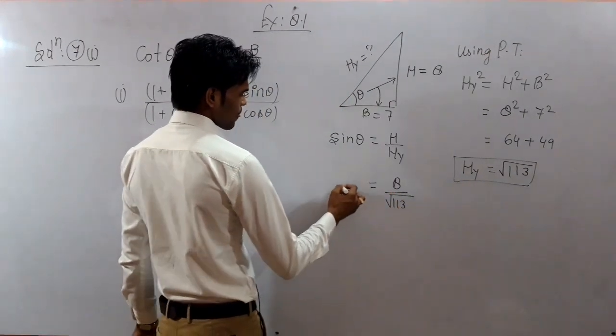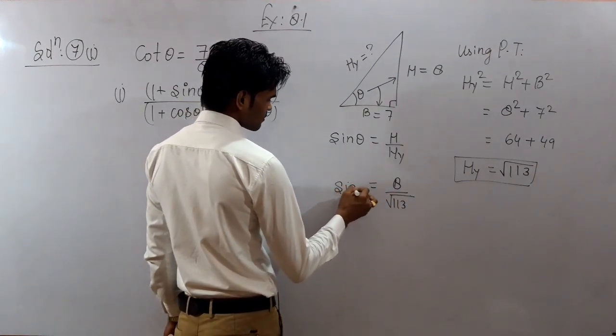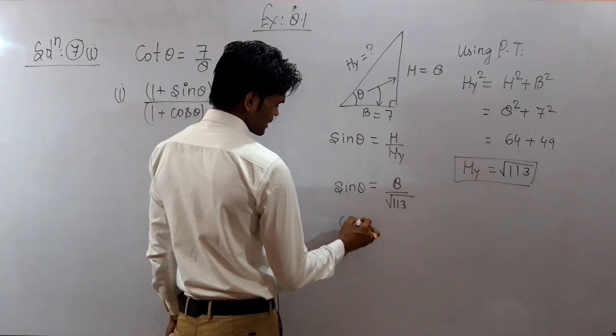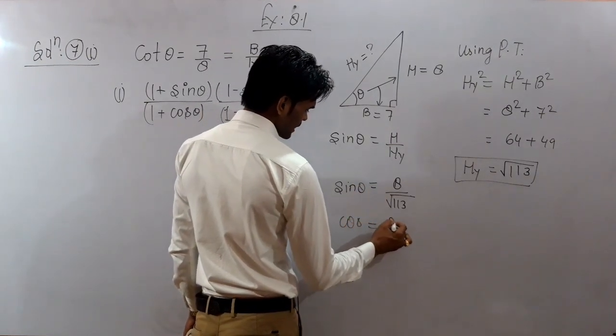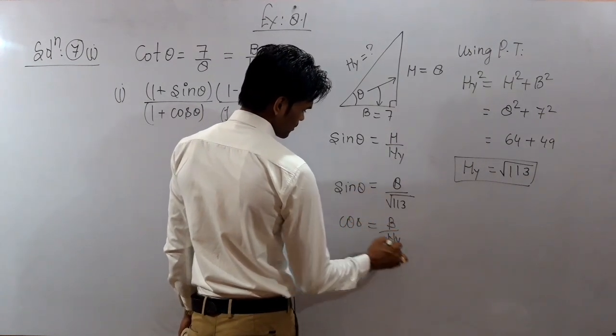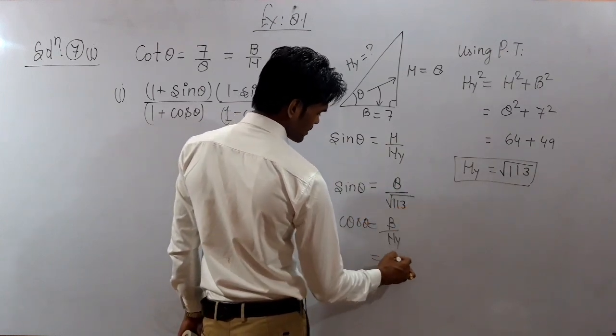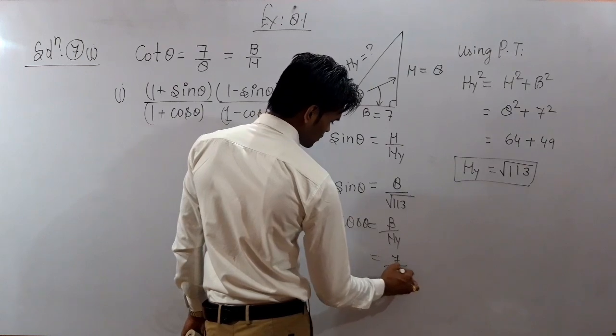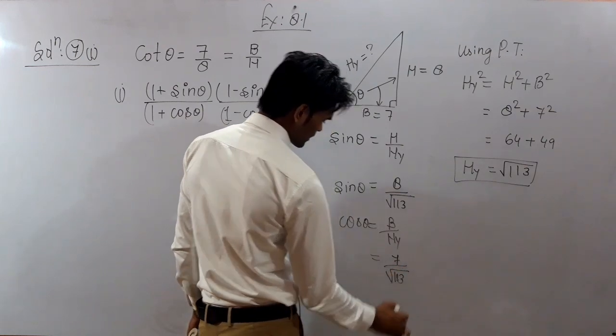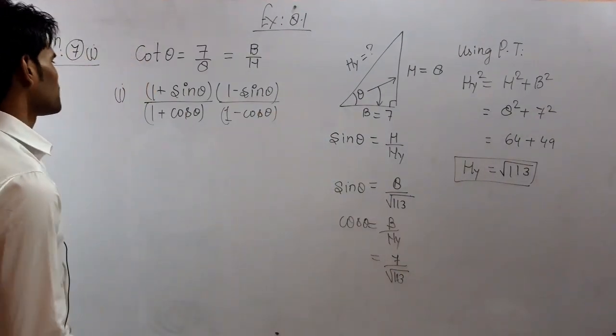Similarly, cos theta is the ratio of base and hypotenuse, so it will be equal to base in the given triangle, 7, and hypotenuse, under root 113. Is that clear?